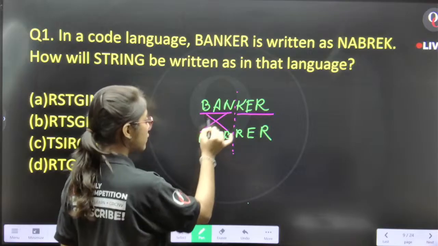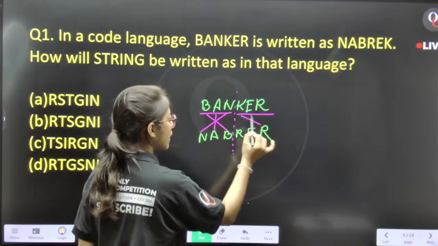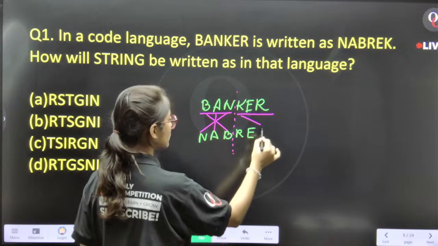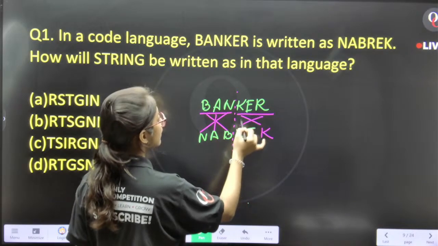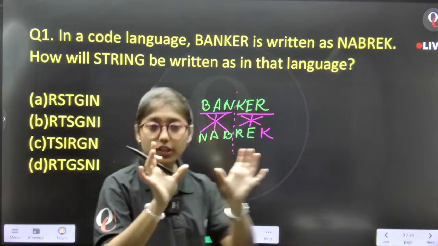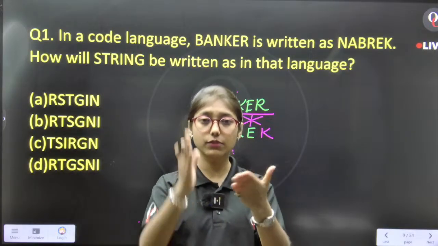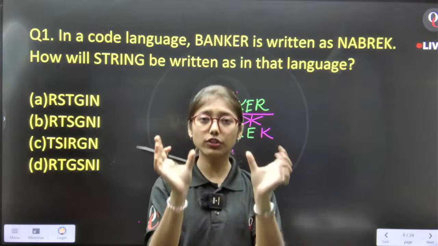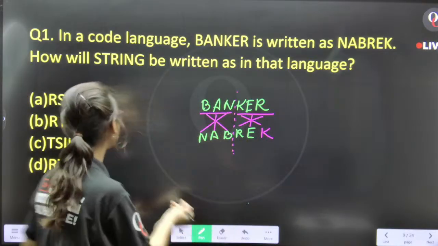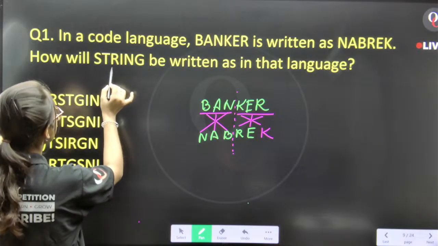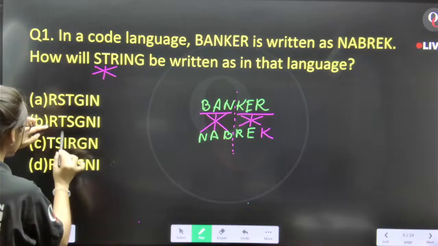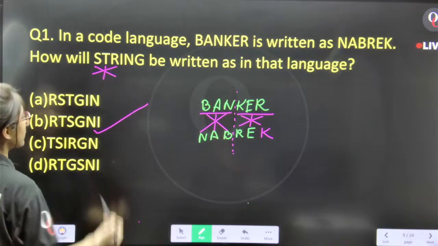B is written here, N is written here, A is written here. K is written here, R is written here, and E is written here. That means the word has been divided into half, and then both the halves have been written in reverse order. So the answer for string will be RTS. Option number B.